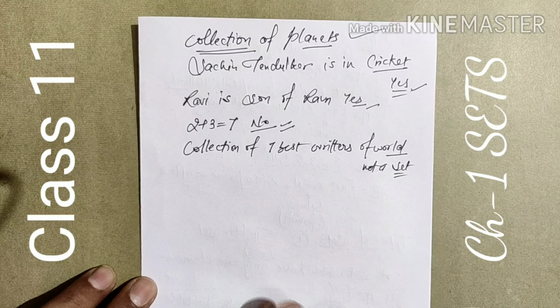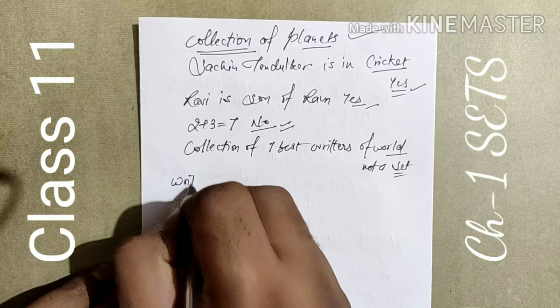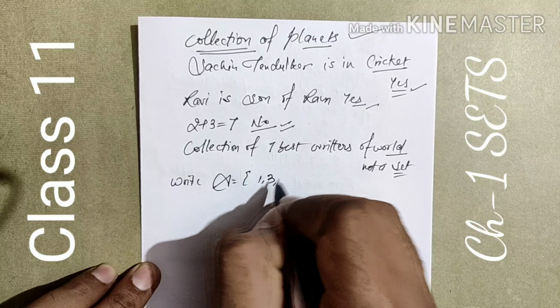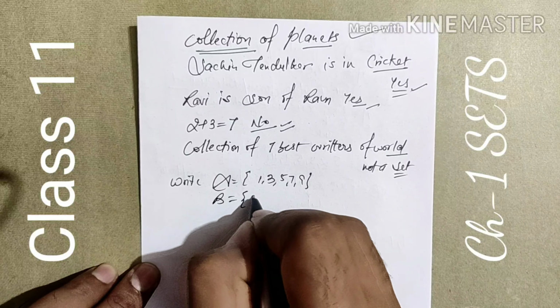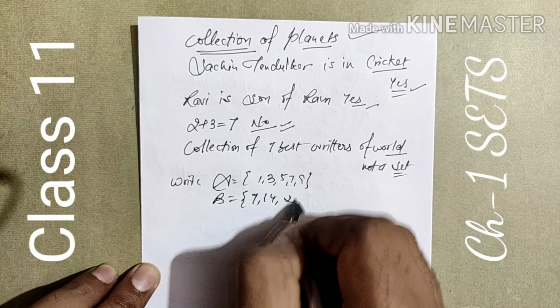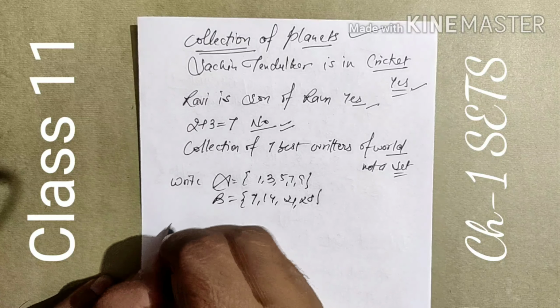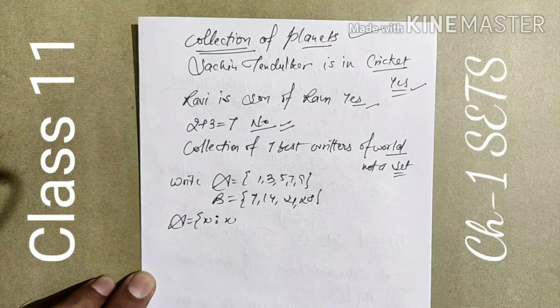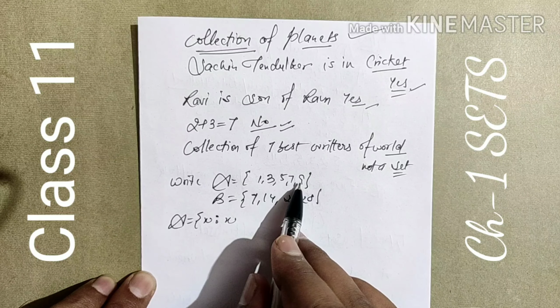Now we are moving on to the types. Write A is equal to {1, 3, 5, 7, 9}. B is given by {7, 14, 21, 28} in roster method. Here for A, X is the entry such that 1, 3, 5, 7, 9 are all odd natural numbers.